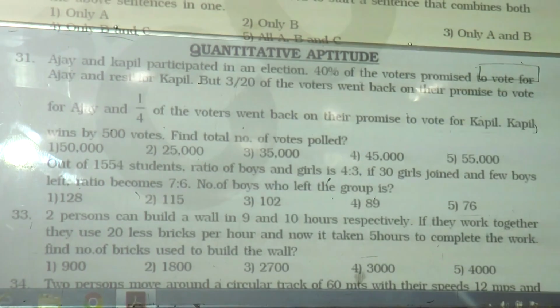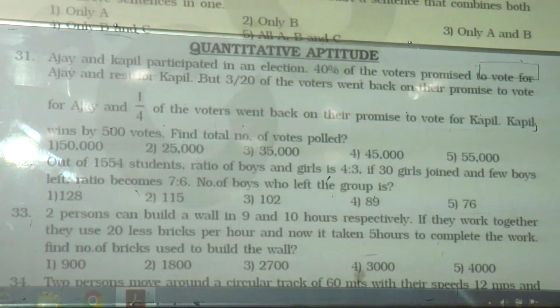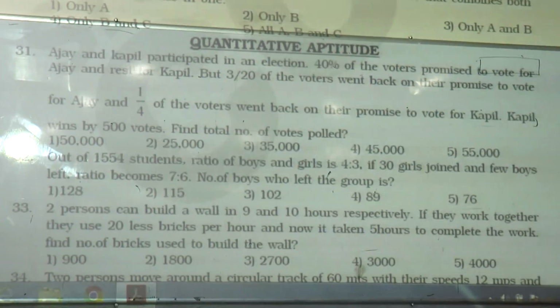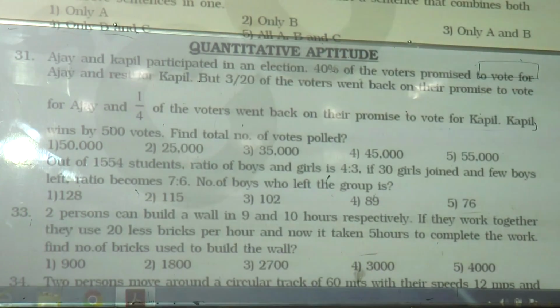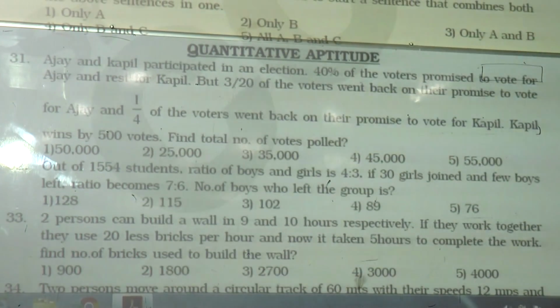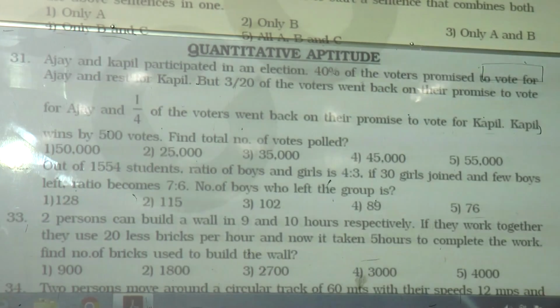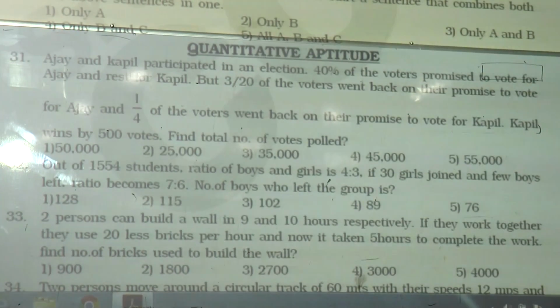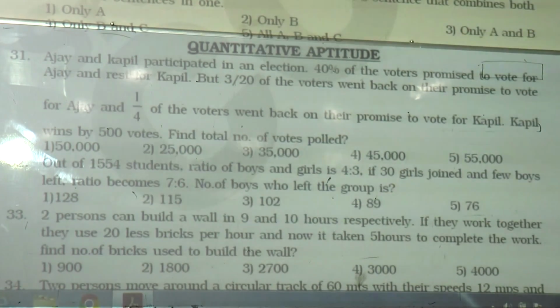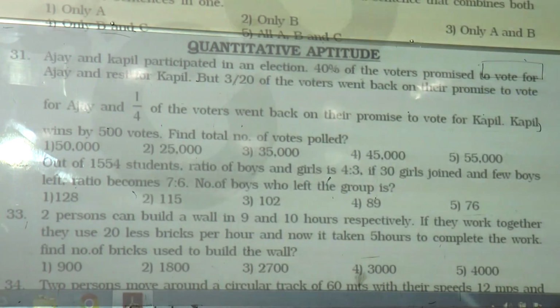Ajay and Kapil participated in an election. 40% of the voters promised to vote for Ajay and the rest for Kapil. So there are only 2 contestants. But 3/20th of the voters went back on their promise to vote for Ajay, and 1/4 of the voters went back on their promise to vote for Kapil. Kapil wins by 500 votes. Find the total number of votes polled.